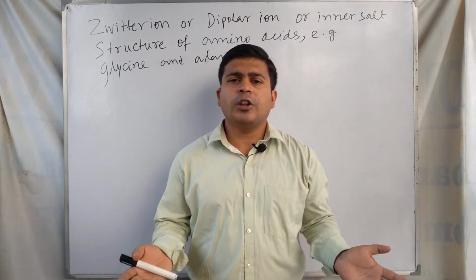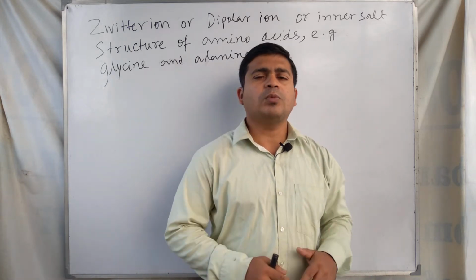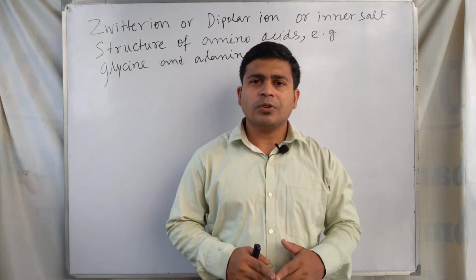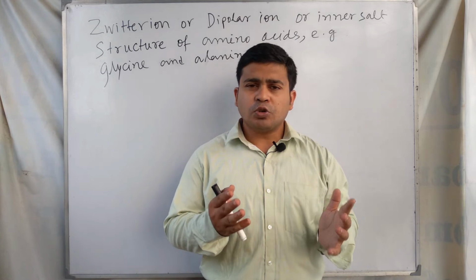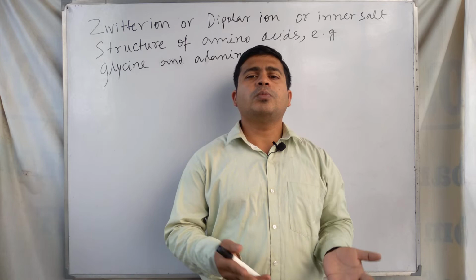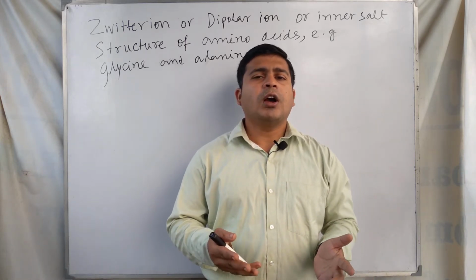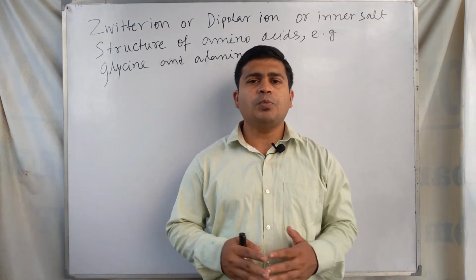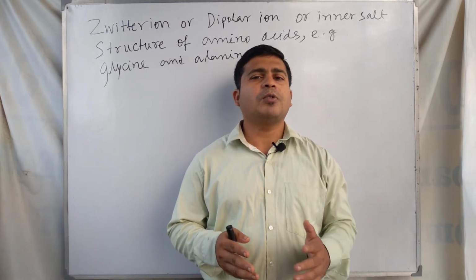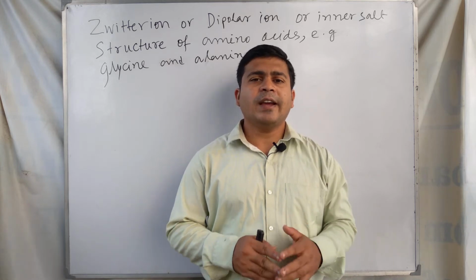Like an ionic compound such as sodium chloride, in the solid state amino acid molecules are in solid crystalline form and behave like an ionic compound. Like ionic compounds, they are soluble in water, a polar solvent, and insoluble in non-polar solvents. Like ionic compounds, amino acids have high melting and boiling points, and are solid crystalline substances.